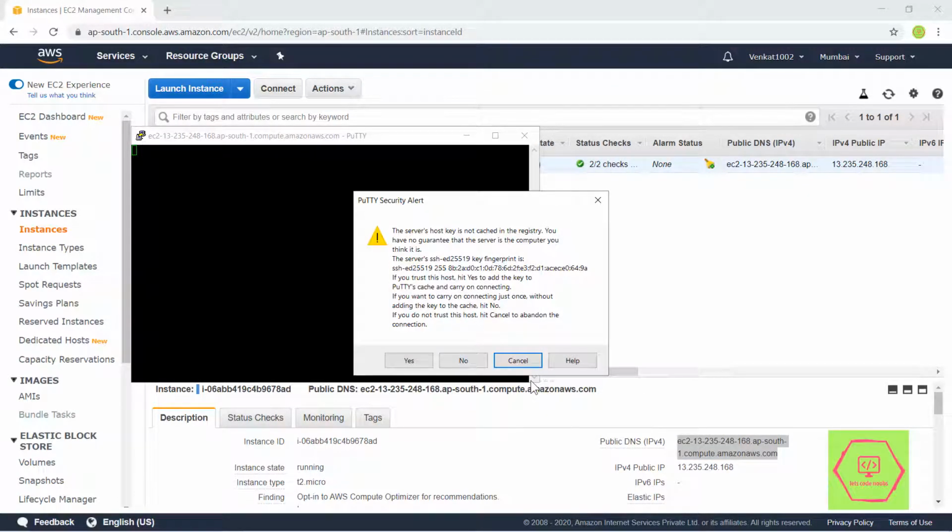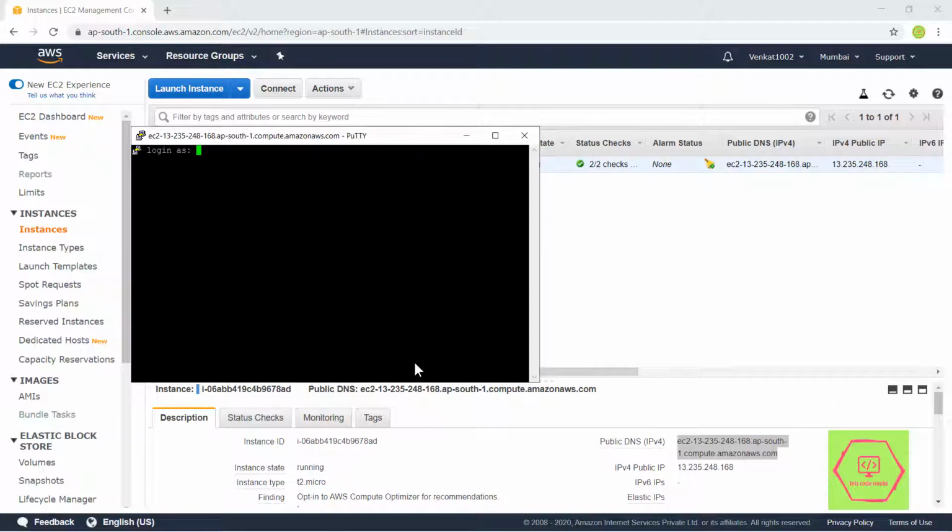You must take care that you have used the same key pair as you have assigned previously when you are launching the instance. If we use a different one, it will show an error. In login tab, write ec2-user.